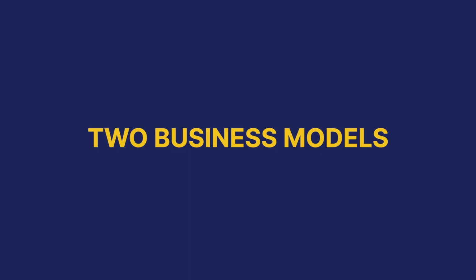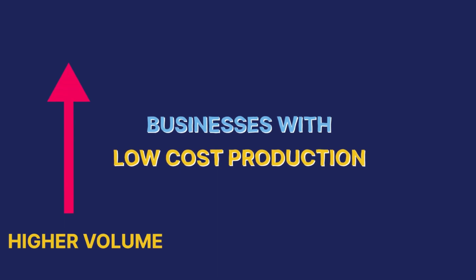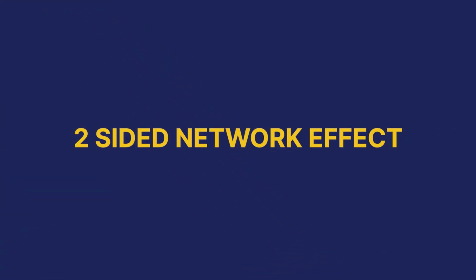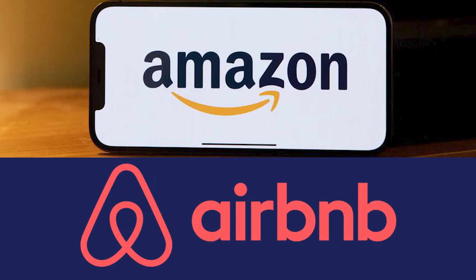Now, there are two business models that lend themselves to this kind of a moat which gets stronger with size over time. One is, of course, businesses with a low-cost production or scale advantage. So because of their growth, because of their higher volumes, they command better prices. So their cost of production or cost of offering some services go down. However, what we like even more are businesses with a two-sided network effect. For example, a business like Airbnb or the Amazon marketplace.